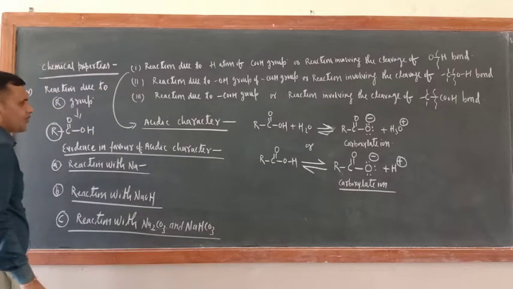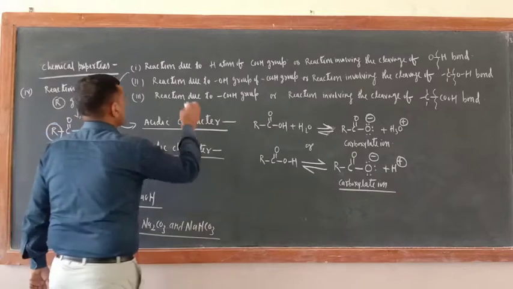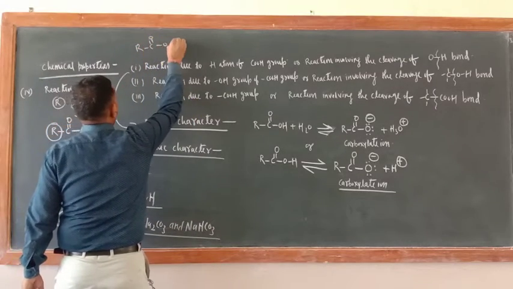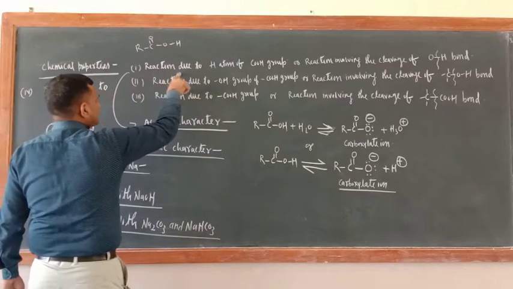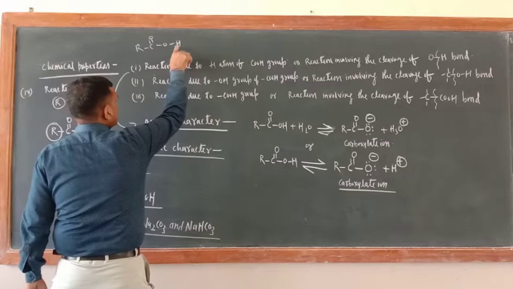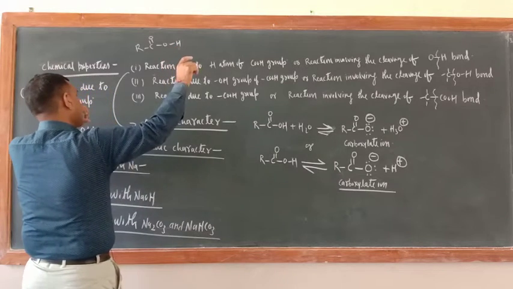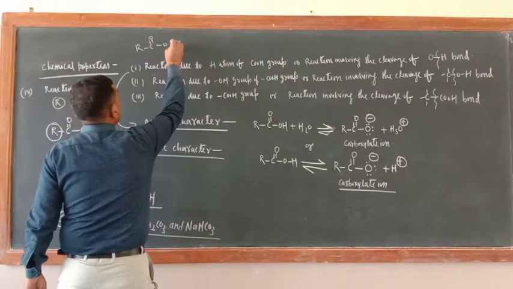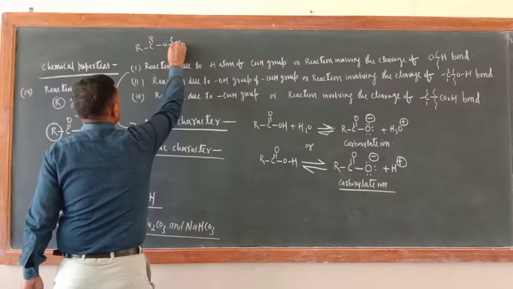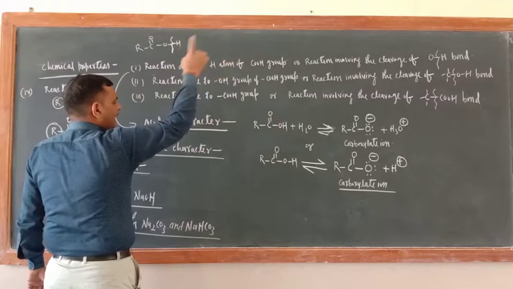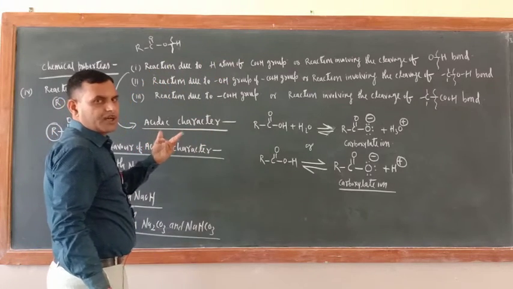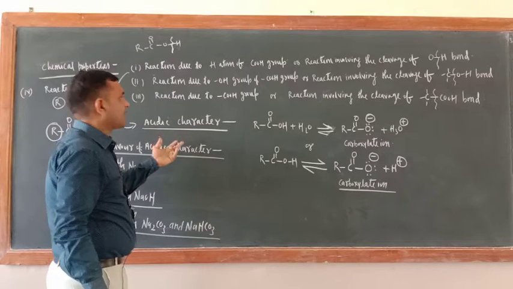Now suppose this is carboxylic acid, R, C double bond O and H. Reaction due to H atom of COOH group, this is only H atom. We can say like that also: reaction due to the cleavage of OH bond. So when OH bond is cleaved, then H will come out, and this character is known as acidic character. Removal of H positive in aqueous solution, that is acidic character.